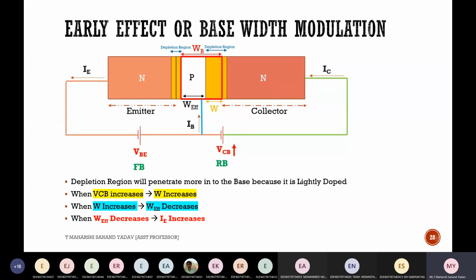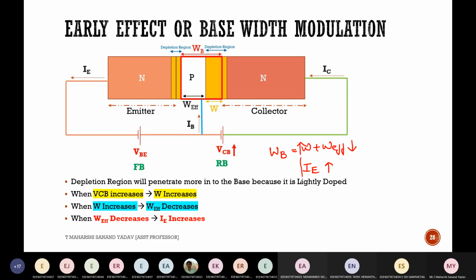What is meant by base width modulation? The depletion layer is major in the base because it is lightly doped. WB is equal to W plus W effective. As W increases, W effective decreases. Hence, if W effective decreases, the recombination rate also decreases. Correct, the recombination rate is decreasing.